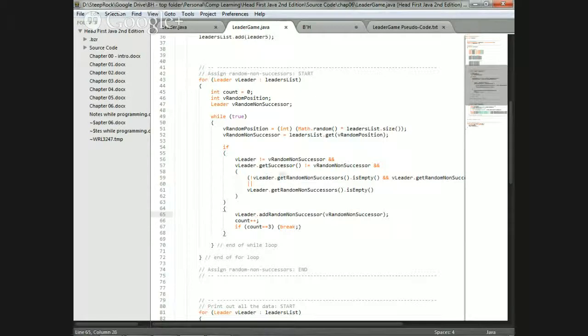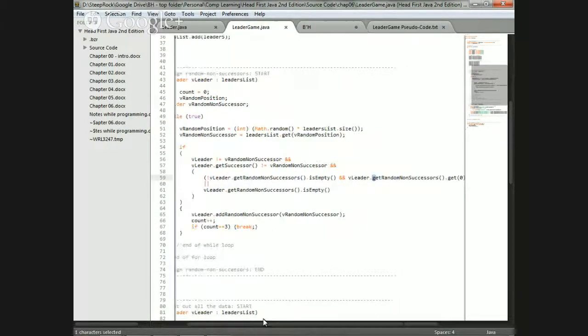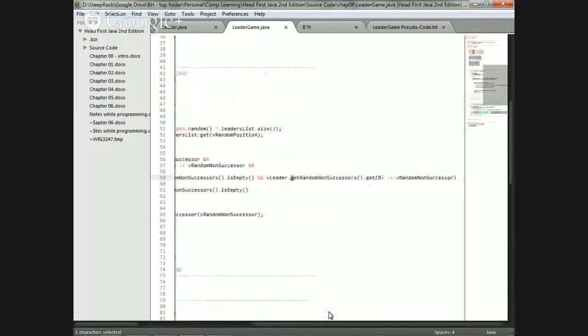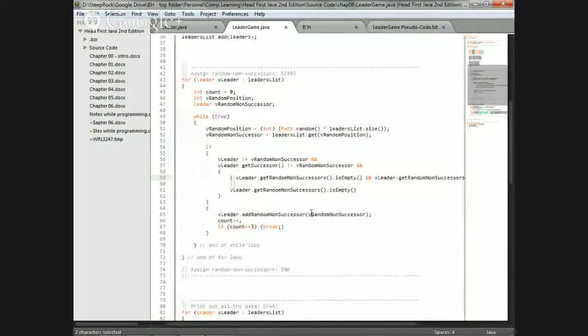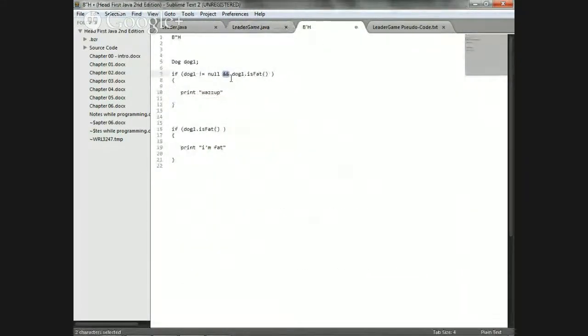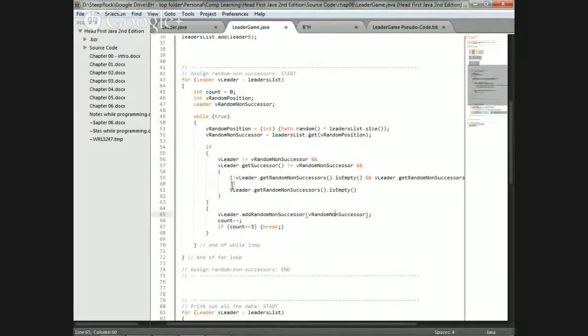Next loop, it's going to check. It's not empty. That's true. And it's going to check, does it equal the first guy already? It better not, because I'm putting not over here. And if it's not, it's going to skip the second part. If it's not, it doesn't see it, and we go in here and add it. Okay, so this is the key thing, keeping the or. It is going to skip it because it already exists. vleader dot get random successor that is empty. It's just one or the other. It's not even going to look at the second.